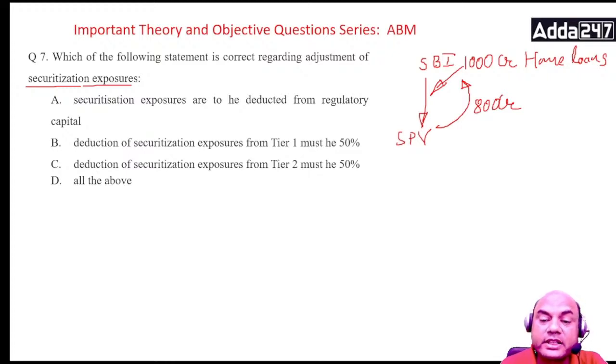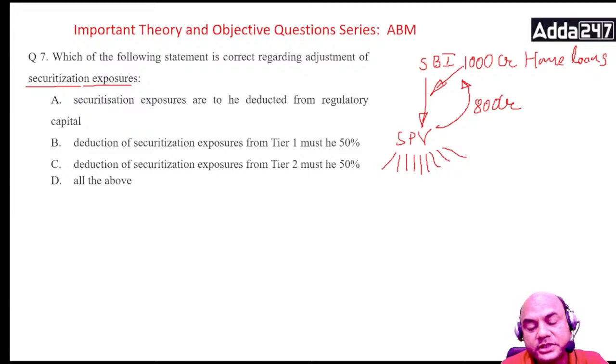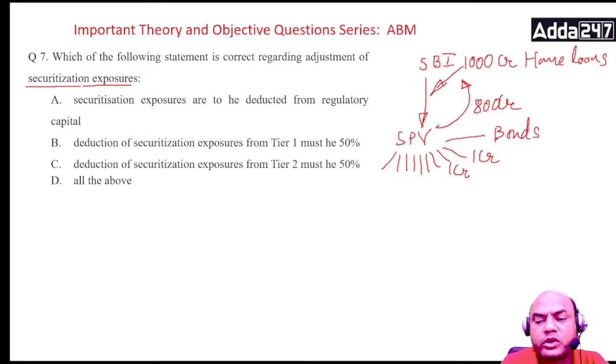And that is covered under these home loans. Now what will this SPV do? It has got this 1000 CR of loans. It will break this complete 1000 crore home loan into smaller components, let's say 1000 parts. Each part will be of 1 crore. So it will find 1000 customers who are able to invest 1 CR, and it will convert these into bonds, or we call them debentures or notes, anything. So it will convert it into bonds and sell it to these guys.